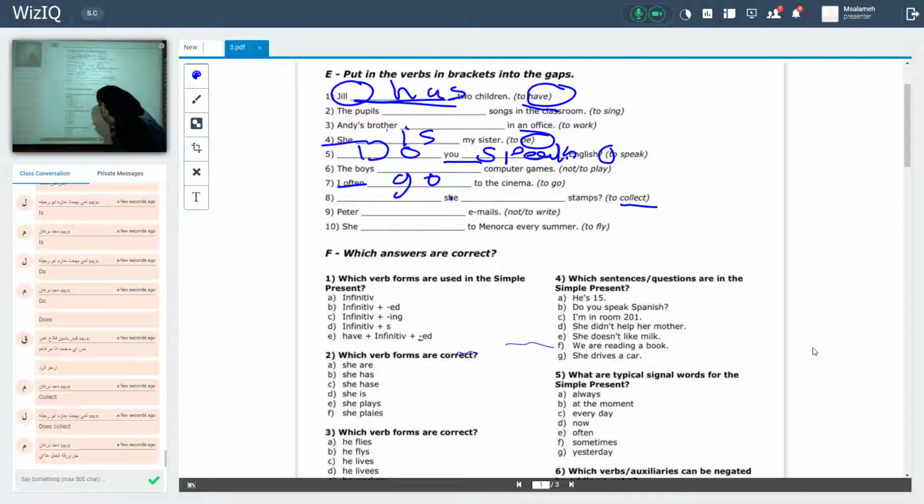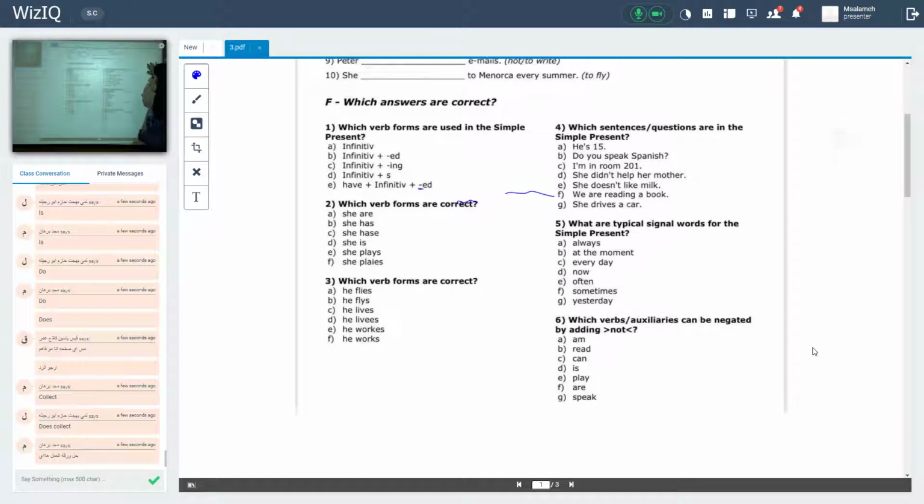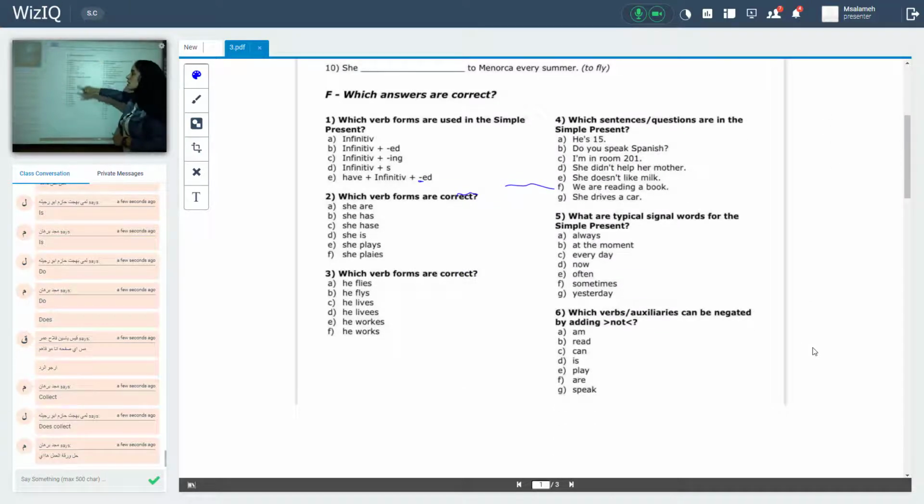Yes, Majd. Majd, say this is the answer of the first worksheet. This is the answer of the first worksheet about simple present. Here, which answers are correct? Are correct, that means maybe I have what? More than one answer. Okay, which verb forms are used in a simple present?